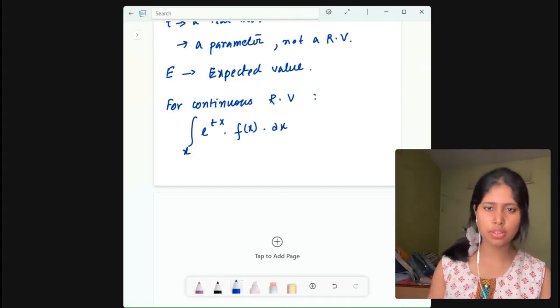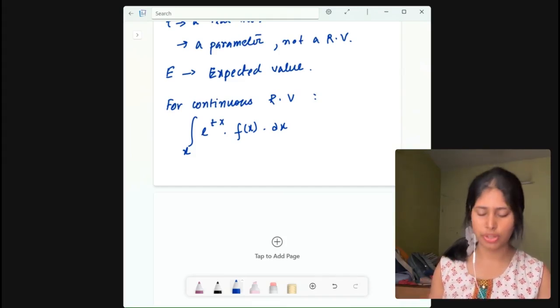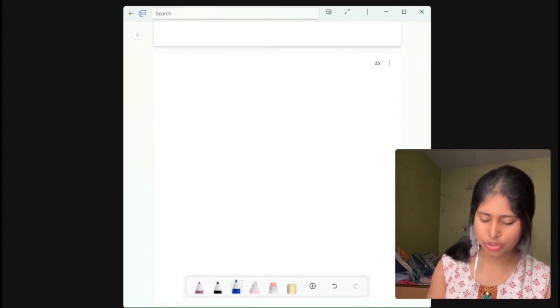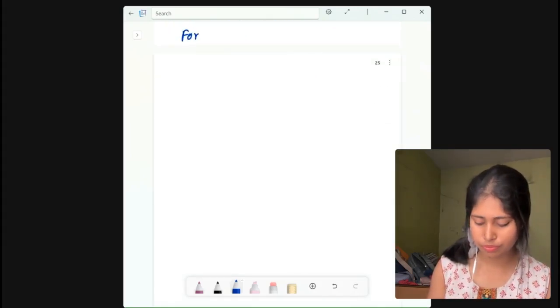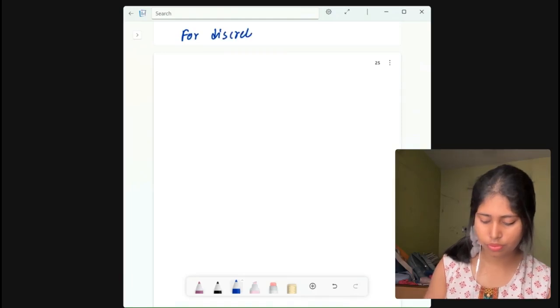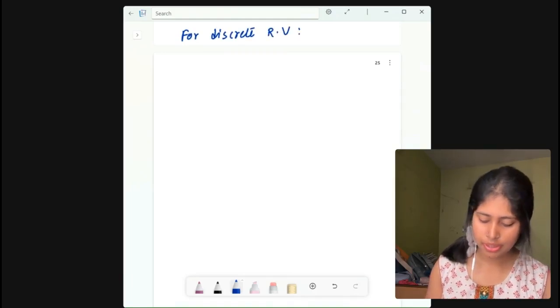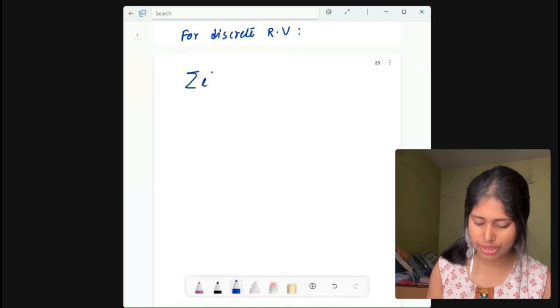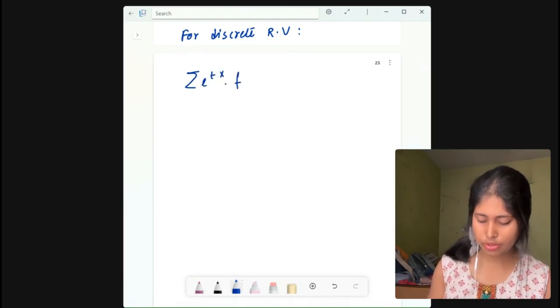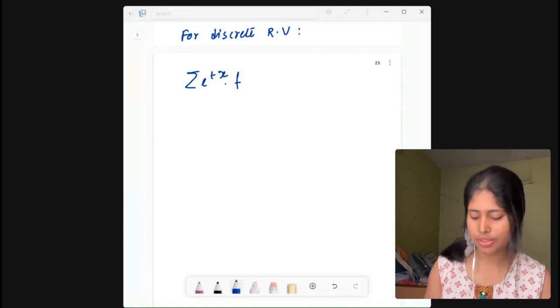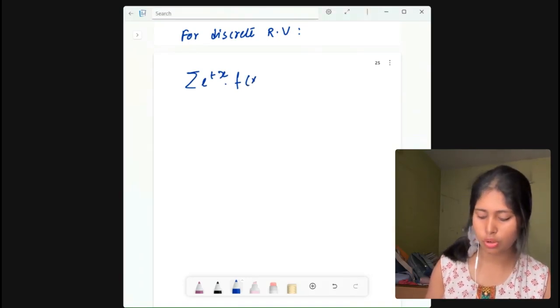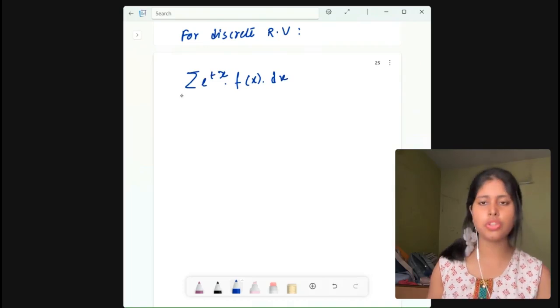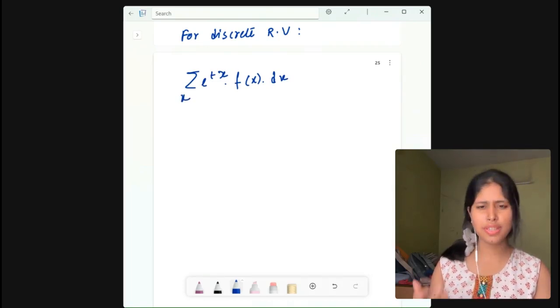Okay, now we will study the discrete random variable. For a discrete random variable, it's the summation of e to the power tx times f(x). Sorry, x will be small because this is inside the function. So e to the power tx times f(x), and the range is of x, right? So this is simple enough, right?